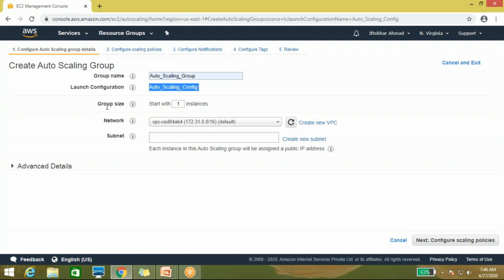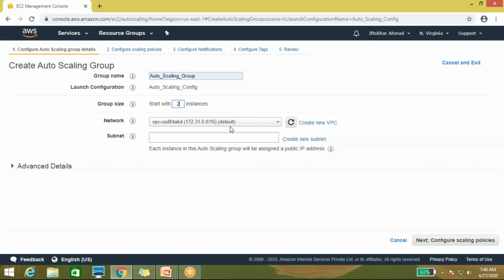Here you can see it's asking how many instances you want to start. I already told you this in the definition: here you can mention how many instances you require and want to bring up. By default it shows one, but let me set two. Once the scaling group is created, two instances will be up in your account.